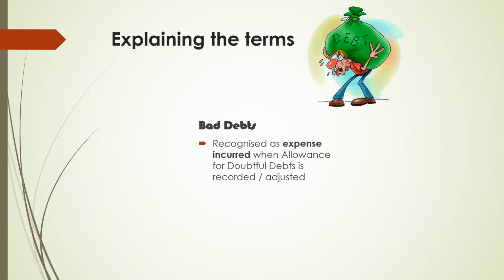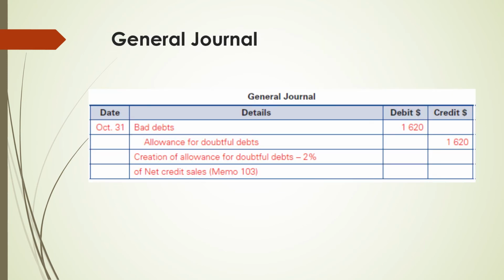Perhaps you might have remembered this, that when we are recording an adjustment to the allowance for doubtful debts, we are recording it against the bad debts account, which is an expense that is recognized as incurred in the period. This is how we record the adjustments to the allowance for doubtful debts using the general journals. The allowance for doubtful debts is a negative asset and therefore has a credit nature. As we have worked out, there is an increase to the allowance for doubtful debts by the amount of $1,620, and that is why this is recorded on the credit side.